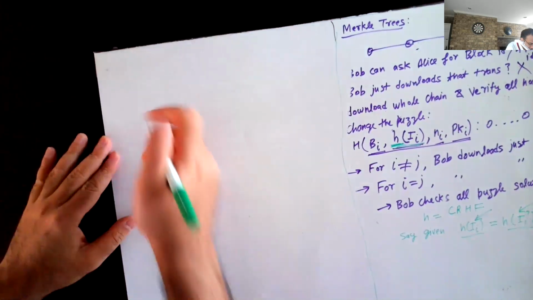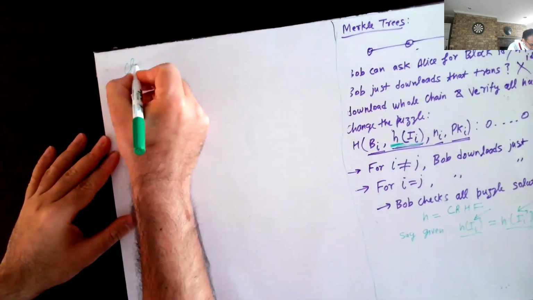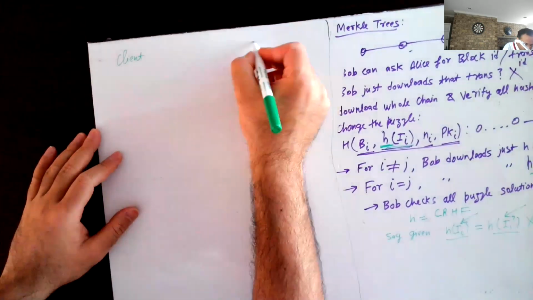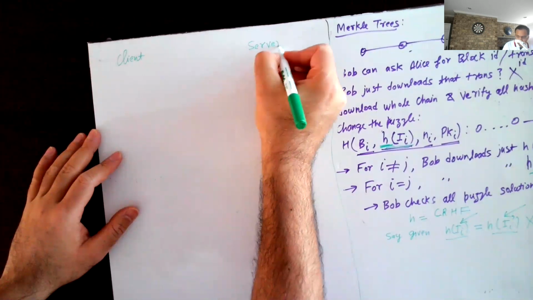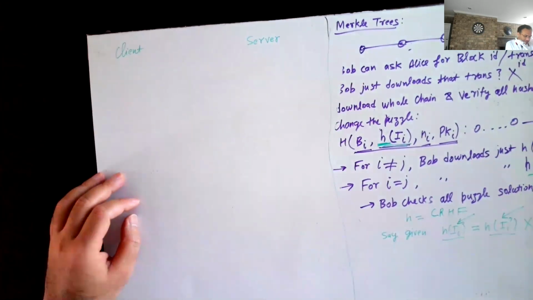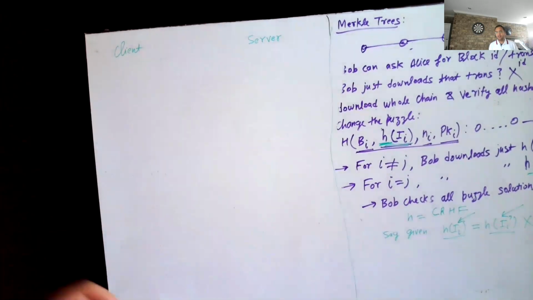So you have a client which maybe has very small storage, and then you have a server. The problem with the client is that client can only store very little information. So client has maybe a huge list of transactions.